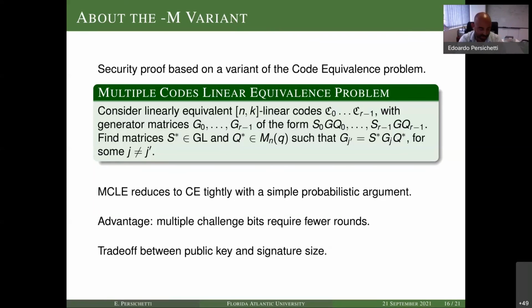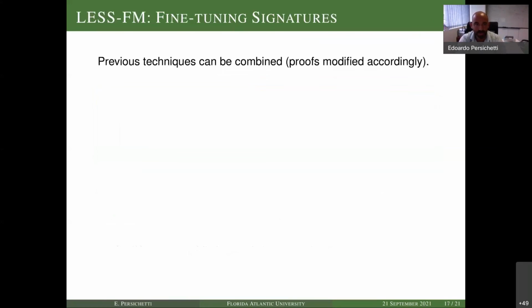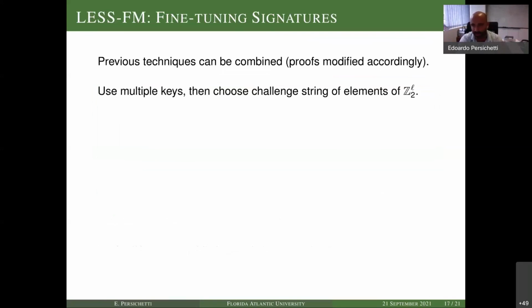Why are we doing both of these things? It is because the main problem with these zero knowledge protocols was the long signature, right? And we're trying to find ways to reduce the signature size. And in fact, we can combine both of these techniques, right? This is why we call it LESS-FM, because we have the F variant and the M variant, and we can put them together. We can modify the proofs accordingly, and we just have to choose our number of rounds in the proper way.